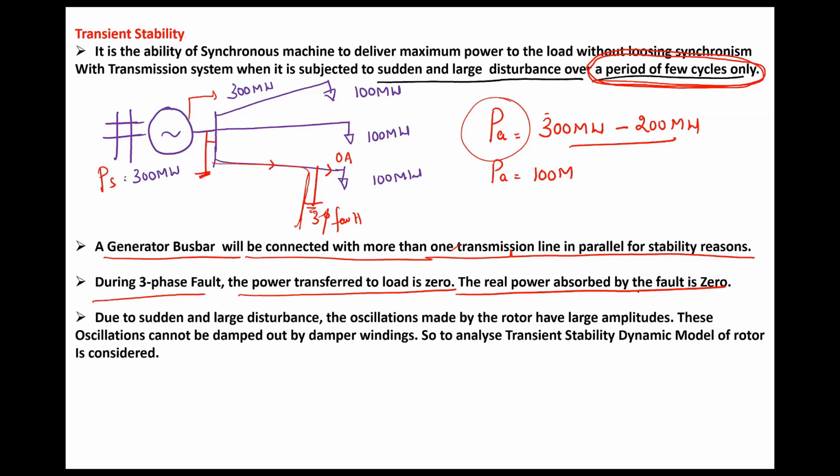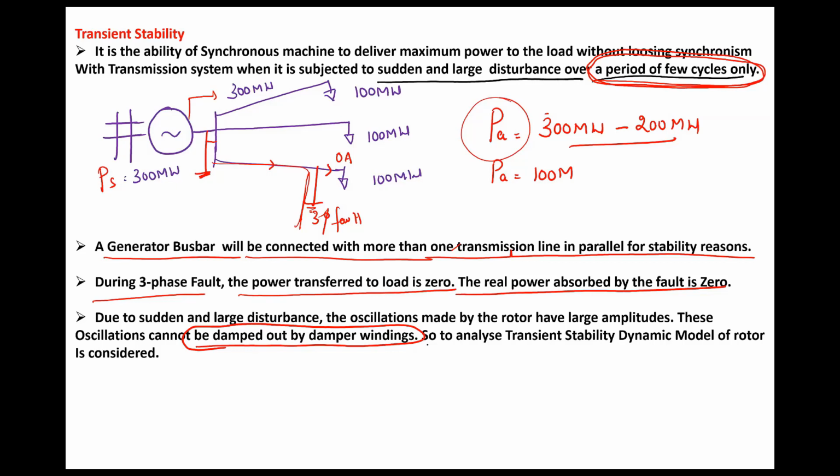The last important point is, due to sudden large disturbance, the oscillations made by the rotor have large amplitude. These oscillations cannot be damped out by damper windings. So damper windings are not good enough to retain the stability. If there is a small disturbance, then damper windings will help. But since the disturbance is large, the damper windings cannot retain stability.